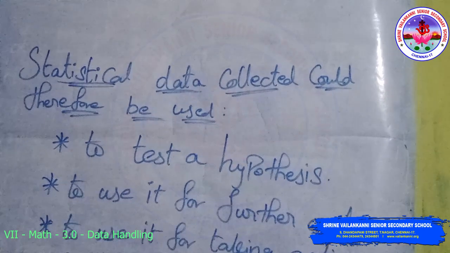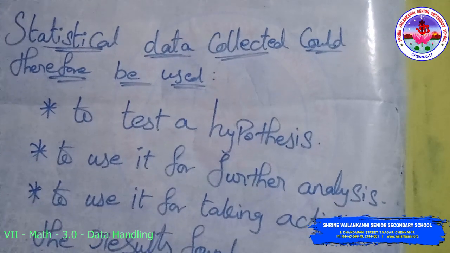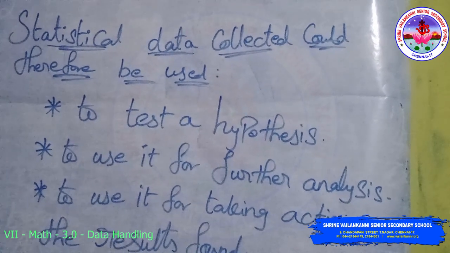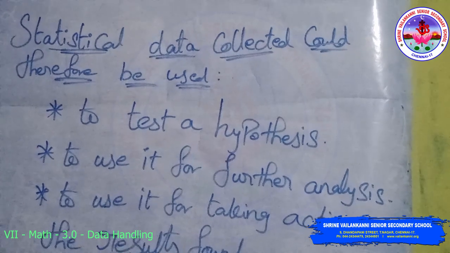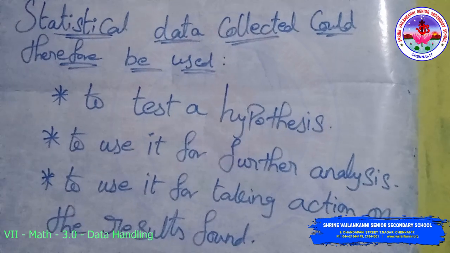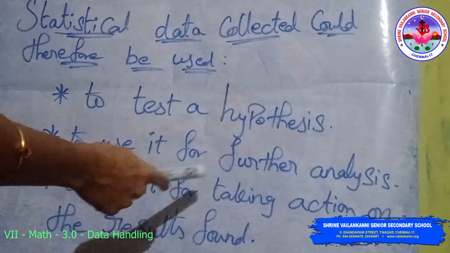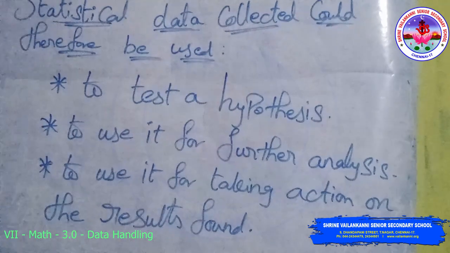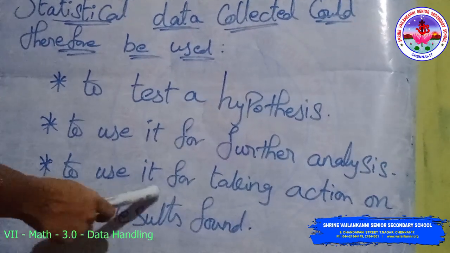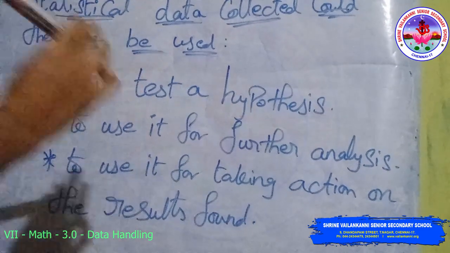The first use is to test a hypothesis. A hypothesis is a statement that we presume will be correct. However, it can be proved right or wrong only after the experiment is conducted. The next is to use it for further analysis. The last is to use it for taking action on the results found.